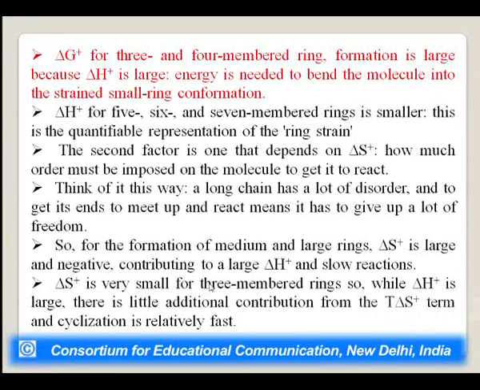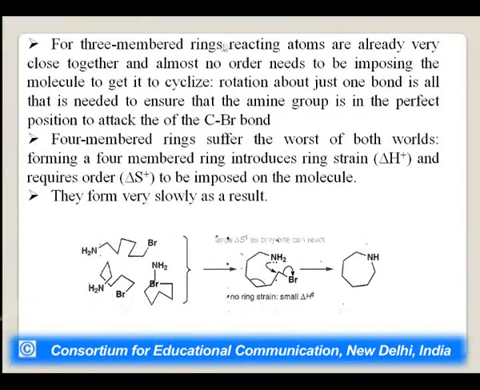Delta S is very small for 3-membered rings, so while delta H is large, there is little additional contribution from the T delta S term. Cyclization is relatively fast. For 3-membered rings, the reacting atoms are already very close together and almost no order needs to be imposed on the molecule to get it to cyclize. Rotating about just one bond is all that is needed to ensure that the amine group is in the perfect position to attack the carbon-bromide bond.